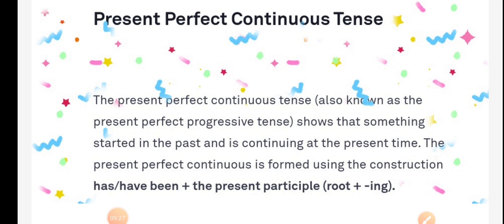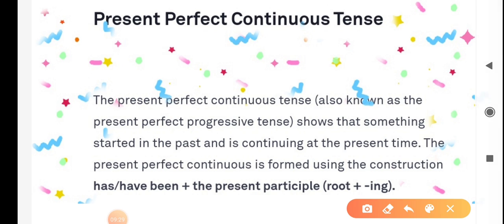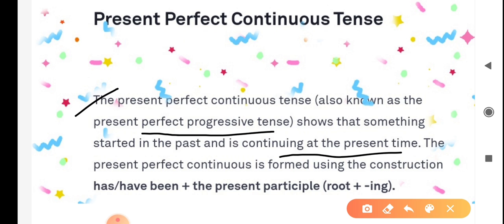Now we learn about present perfect continuous tense. First of all, what is present perfect continuous tense? The present perfect continuous tense, also known as the present perfect progressive tense, shows that something started in the past and is continuing at the present time. The present perfect continuous is formed using the construction has been, have been, plus the present participle, that is verb plus ing.